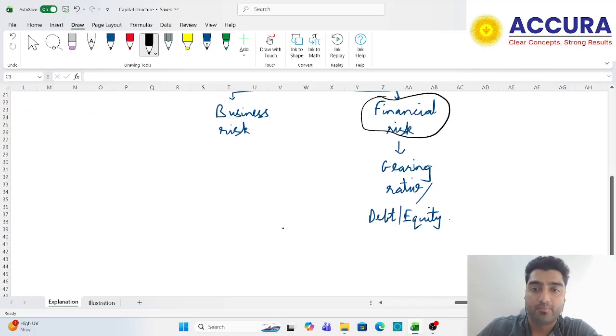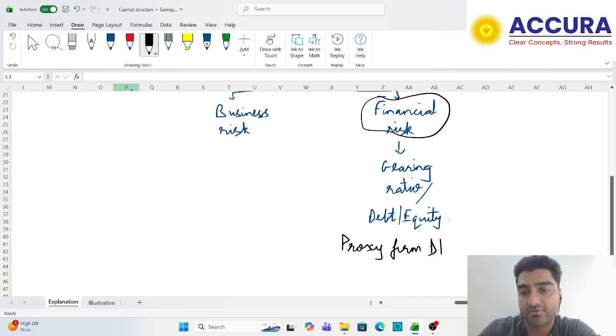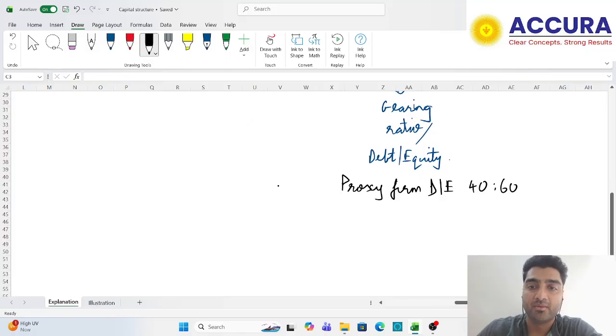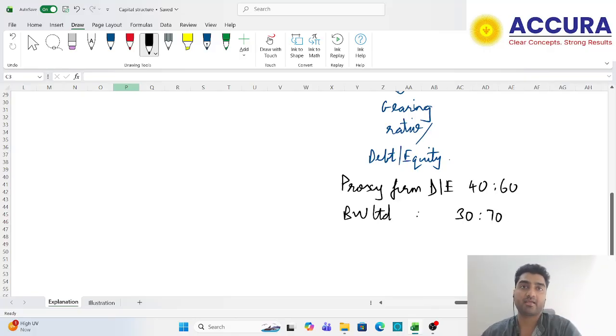Let's say, just as an example, the proxy firm has a debt equity ratio of 40/60, that is 40% is debt and 60% is equity. But BW Limited, let us say, has a debt equity ratio of 30/70, meaning 30 percent of my capital is debt and 70 is equity.